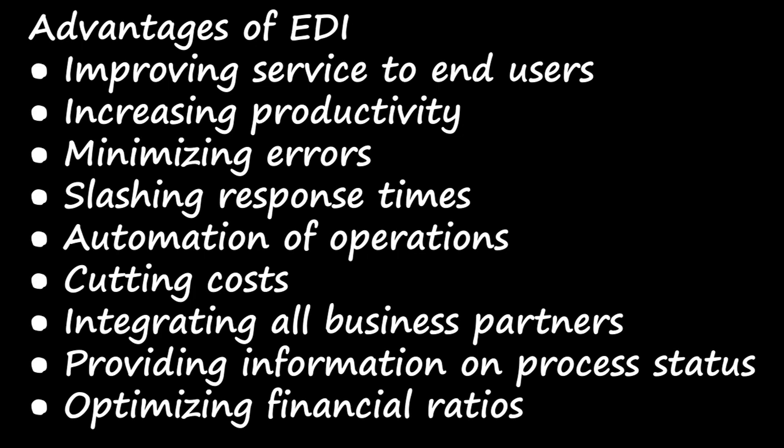Integrating all business and trading partners. We can get connected with all the business and trading partners since we are connecting electronically, right? Providing information on process status. If this is done manually, the receiver cannot see the status. Since this is done electronically, we can provide the processing status to both the sender and the receiver, right? That means the seller and the customer can see the status of the product till it reaches the receiver. Optimizing financial ratios.